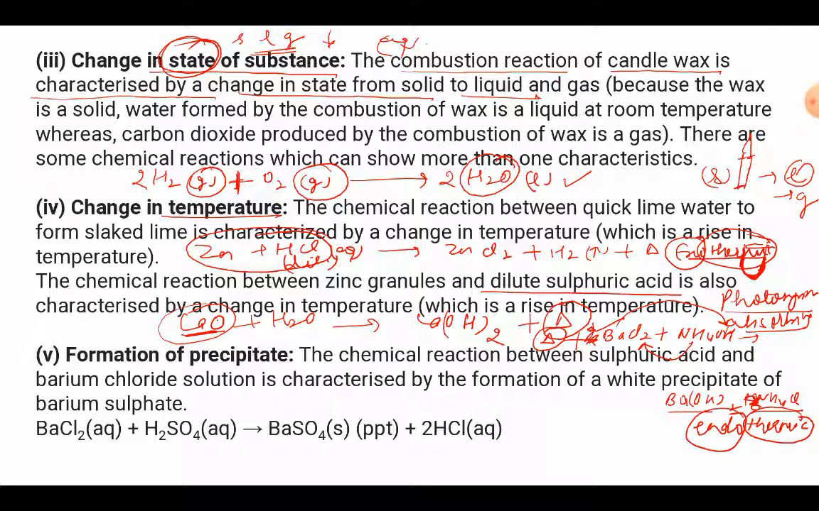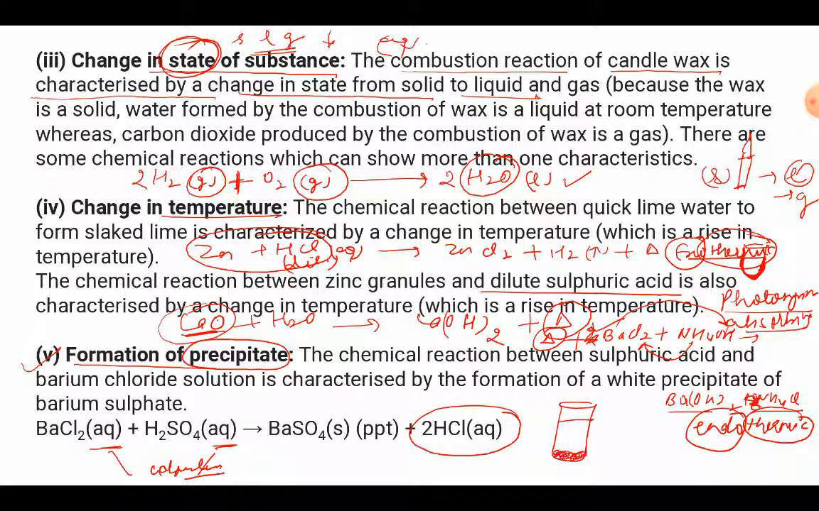Now moving on to the last part of this characteristic, that is the formation of a precipitate. Precipitate means we have taken two aqueous solutions, that is the liquid form, and both the aqueous solutions are colorless. Remember that they both are colorless. But when we mix them, out of the two products that will be formed, one will be in the aqueous form only and will be collected at the top, and the other one will be a solid precipitate and it will settle at the bottom.